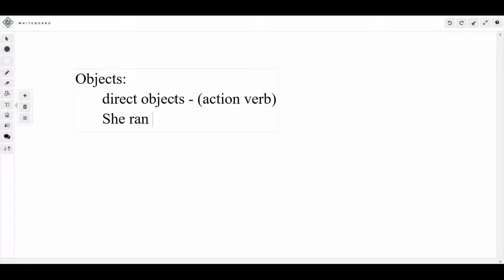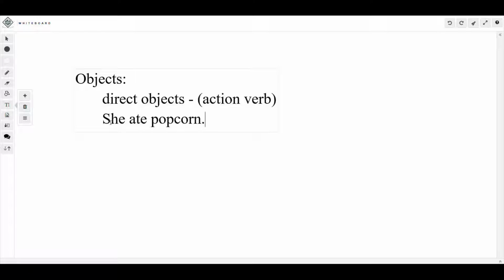It's kind of hard to come up with this off the top of my head. Yum, I love popcorn. Okay, so we'll do this one. She ate popcorn. All right, so ate is your action verb.